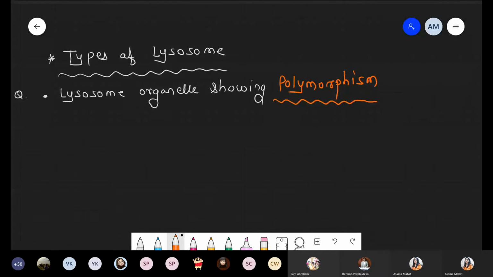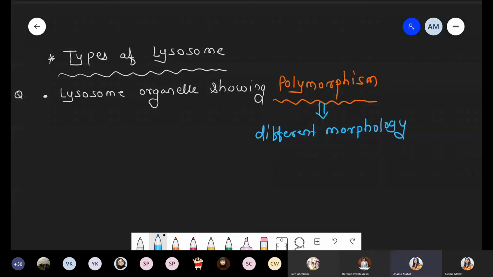Polymorphism. Inside the cell, one and only organelle, which organelle? That is the lysosome organelle. Those are showing the polymorphism. And what is the meaning of polymorphism? The simple meaning of polymorphism is that it is present in different forms, or simply we can say there is a presence of different morphology.